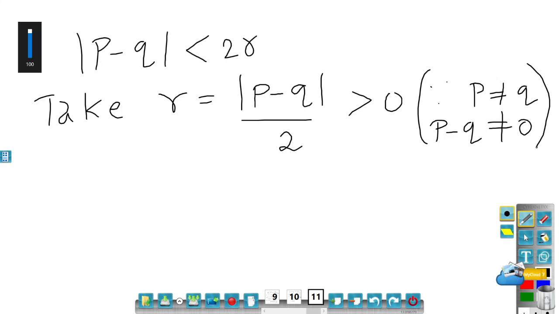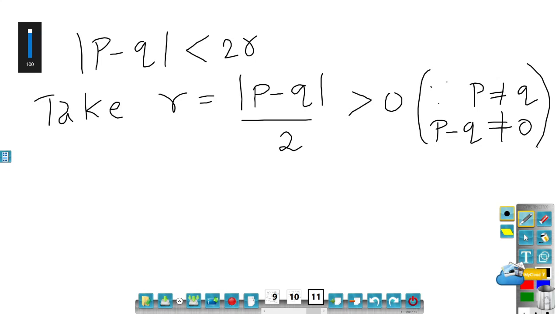Mod of any number is greater than or equal to 0, but P minus Q cannot be 0. So mod of P minus Q is strictly greater than 0, and mod of P minus Q divided by 2 is also strictly greater than 0. So this R is greater than 0.